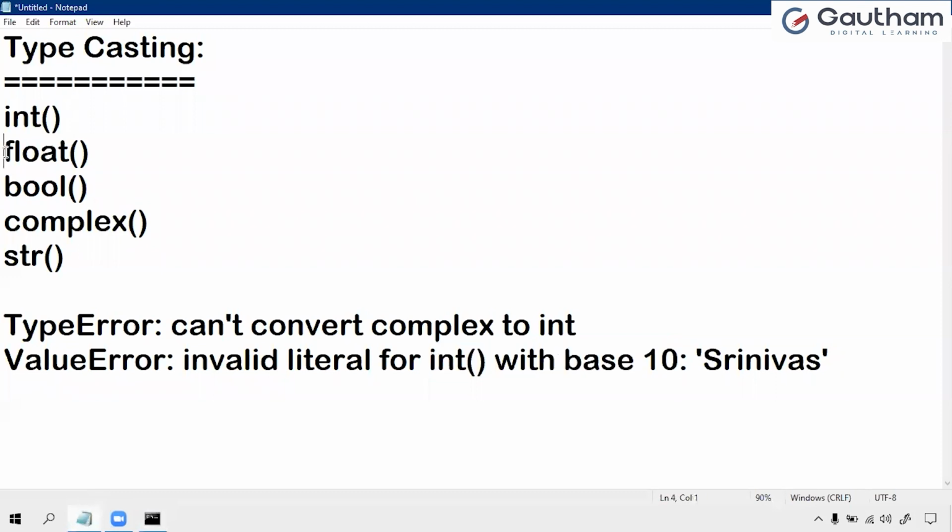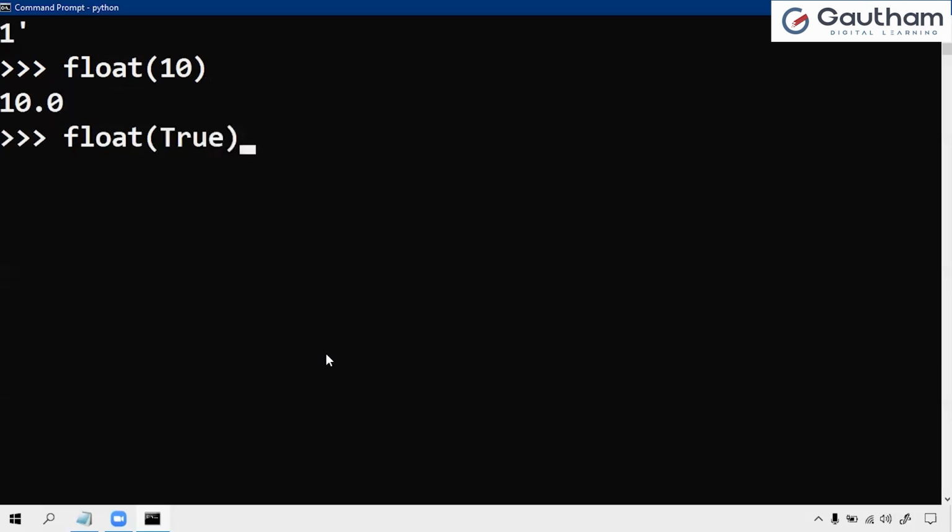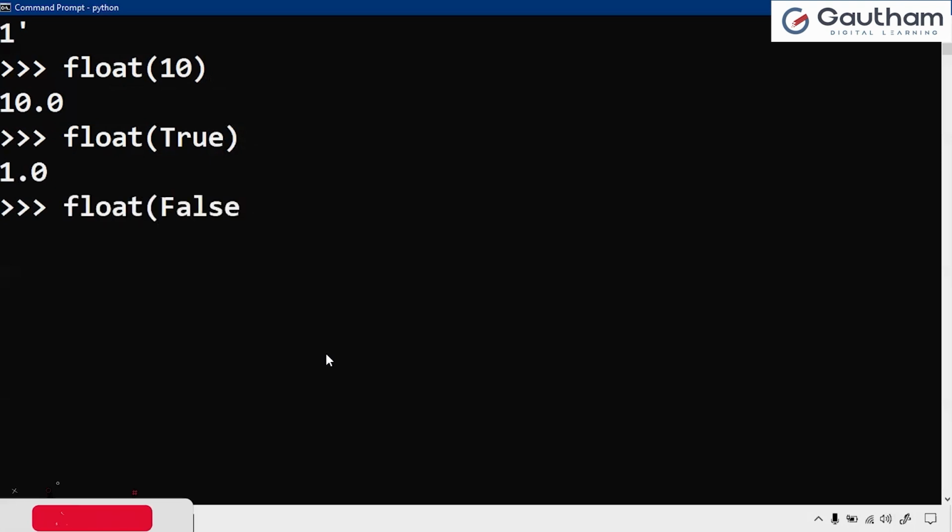Next, observe how to convert from other data types to floats. Float of 10, an integer value. So now what does it return? It is 10.0. Float of True: actually it is 1, and 1 will convert into 1.0. False will convert into 0.0.